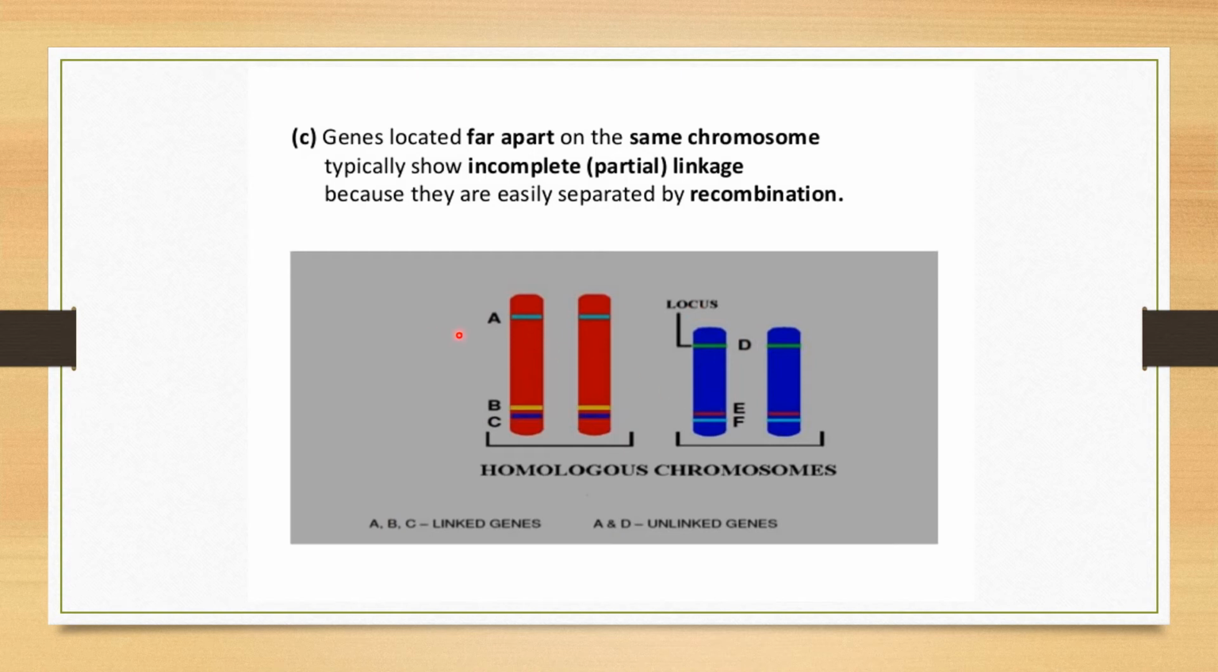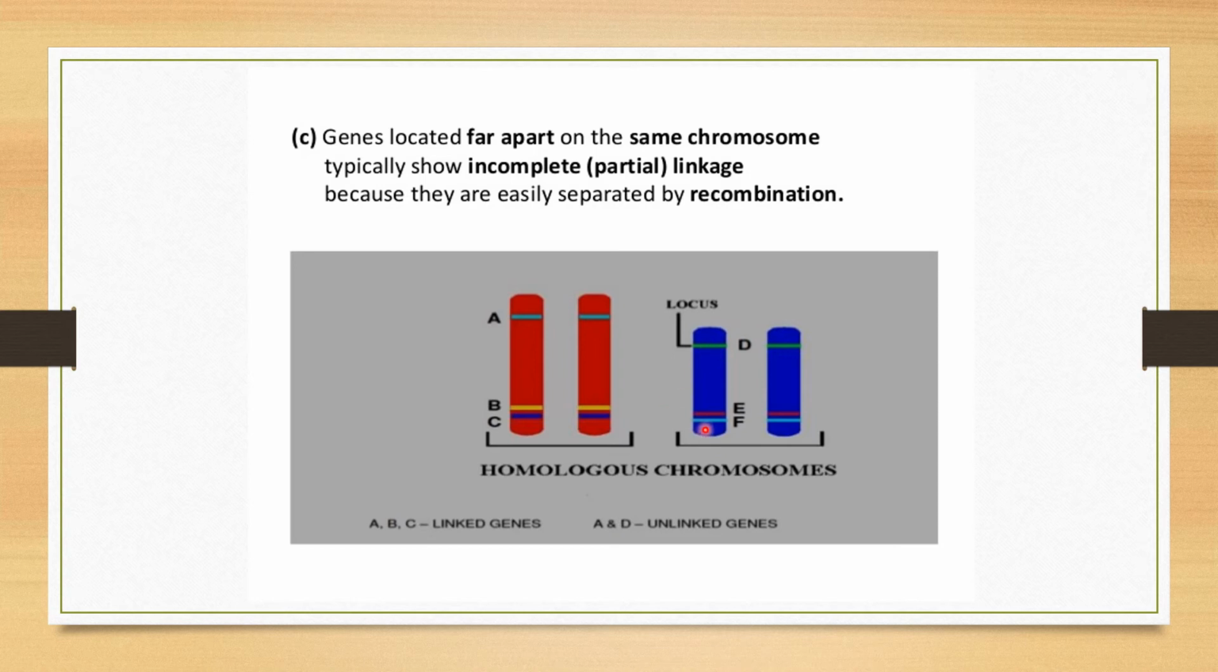But if I say A and D, are they linked genes? The answer is no, because they are on different chromosomes. A and D are unlinked genes. Then A and E are unlinked genes. A and F are unlinked genes, because they are present on different chromosomes. If I say A, B, C, they are linked genes. If I say D, E, F, they are linked genes. But A and D, A and E, A and F are unlinked genes. B and D, B and E, B and F are unlinked genes. C and D, C and E, C and F are all unlinked genes.